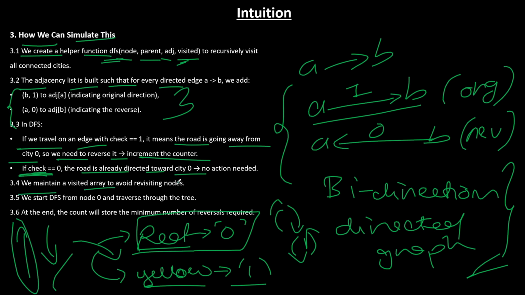So we maintain a visited array, which is a common practice, and we start the DFS from node 0 and we do the traversal through the tree. And at the end, we just return the number of count of the reversed edges.